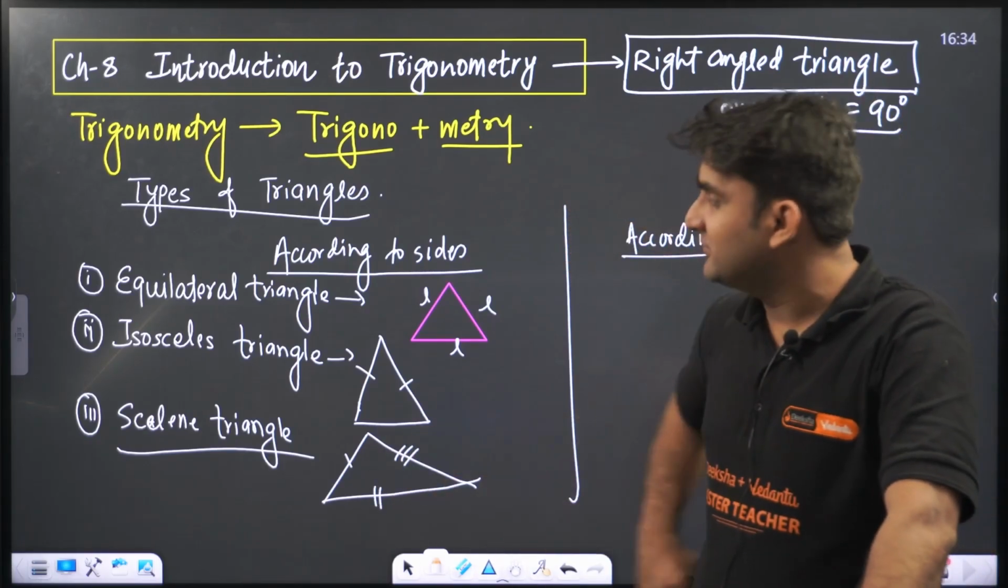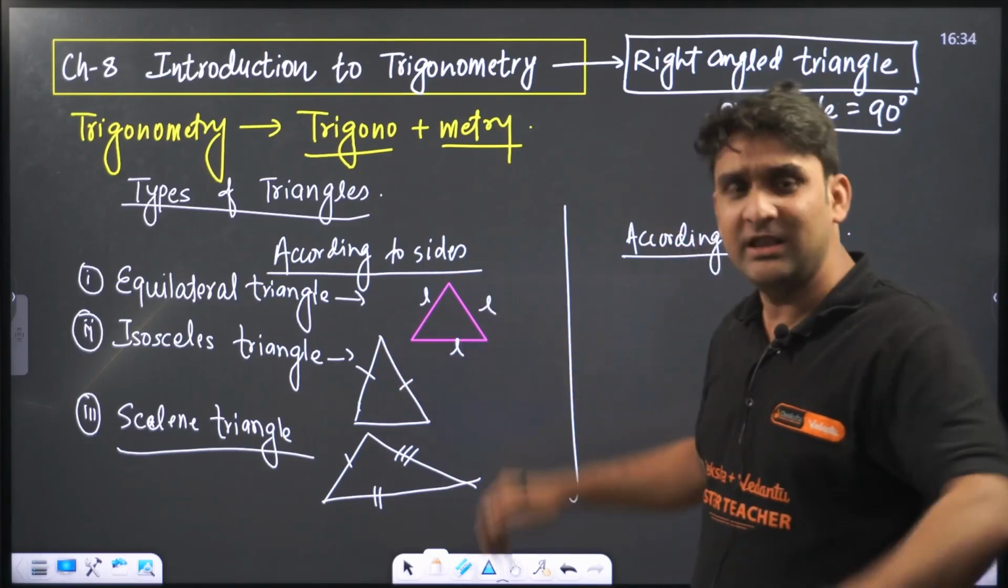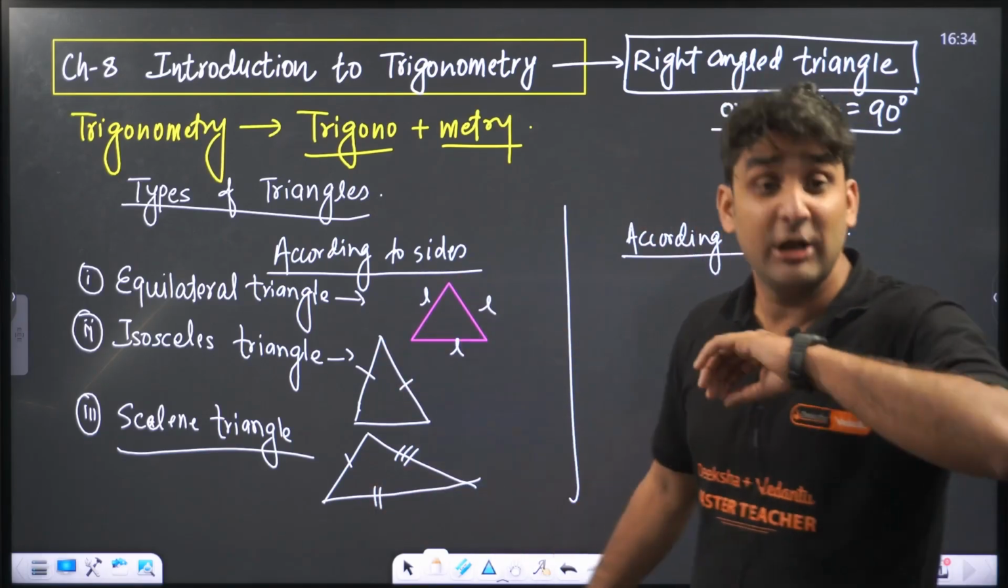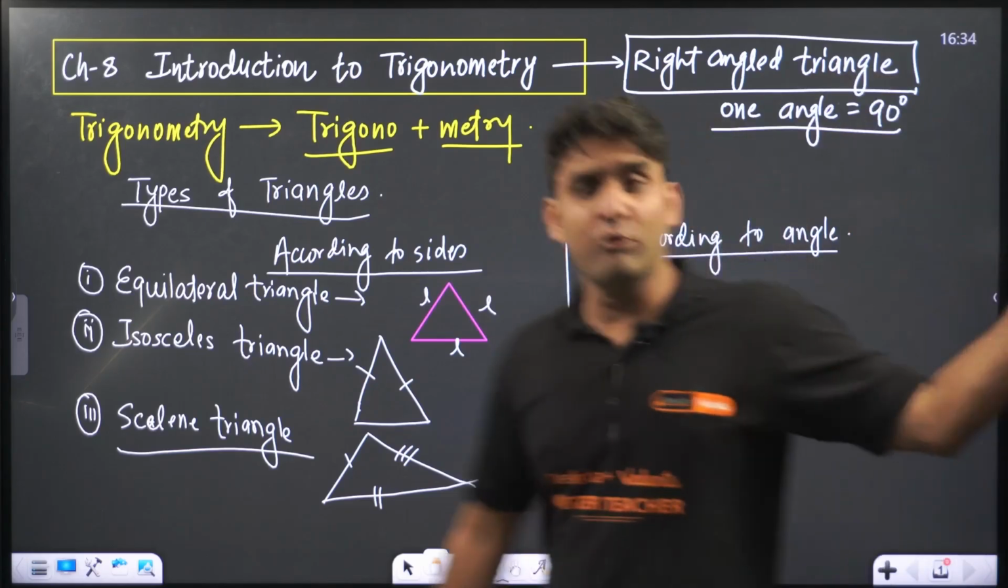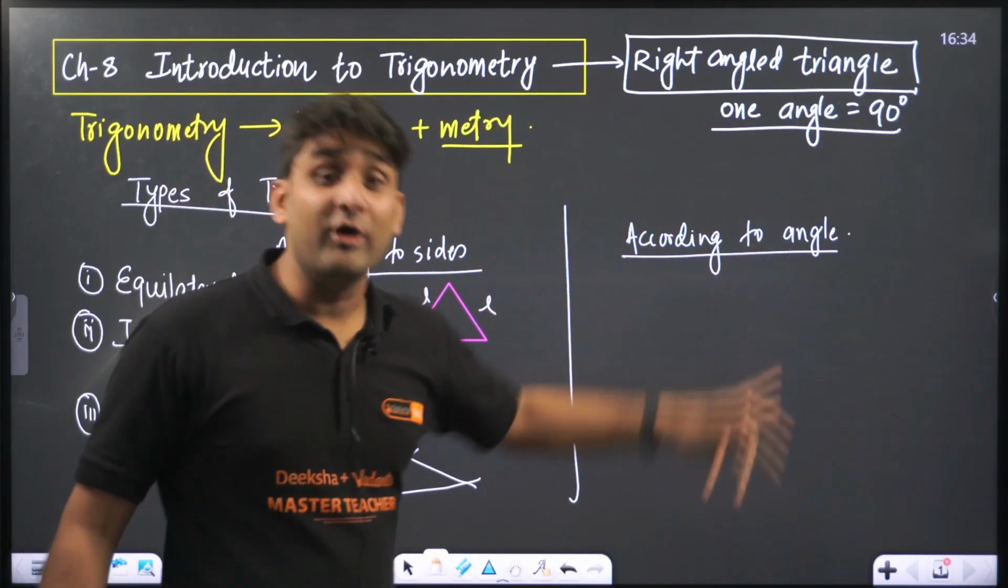So this triangle is called scalene triangle. Equilateral, all sides are equal. Isosceles, any two sides should be equal to each other. Scalene triangle, no sides will be equal to each other. Now moving to the second differentiation, the way of differentiation.